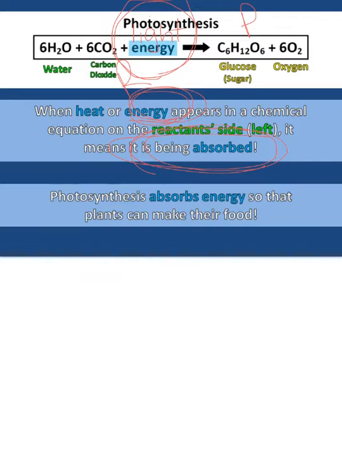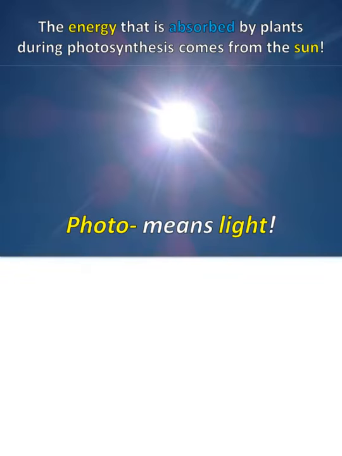Question 10, plants absorb energy from what source? And you want to say the ultimate source of energy, the sun. So again, energy is absorbed by plants. It was on the reactant side of the equation. So in photosynthesis, the energy, the light, the sun is being absorbed into the leaves of the plant. It's going into the chlorophyll, into the chloroplast, and it's converting that sun into chemical energy.